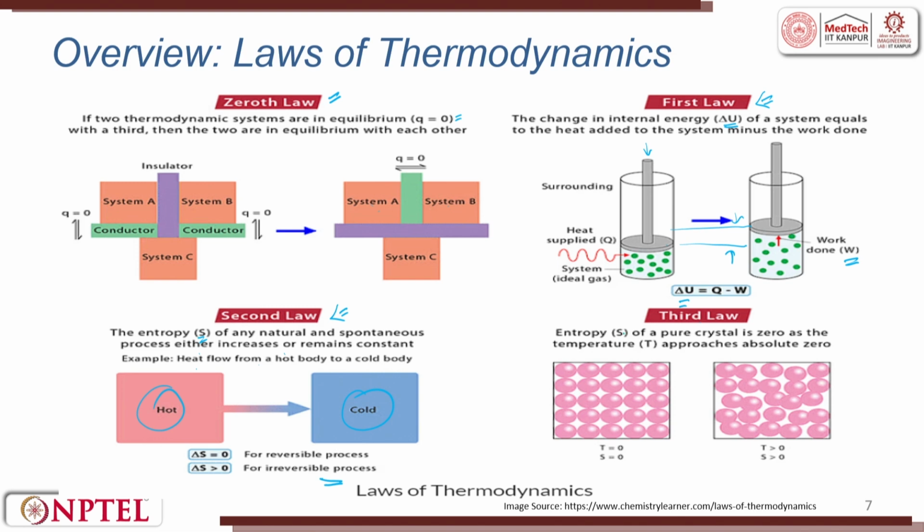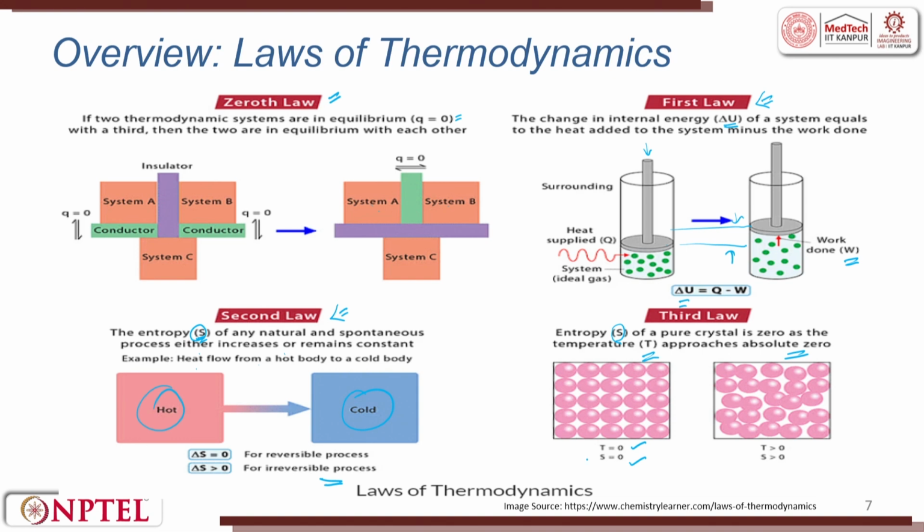The third law is the entropy S. The entropy S of a pure crystal is 0 as the temperature T approaches absolute 0. When T equals 0 and S equals 0, it looks like this. That means to say it is all occupying a fixed location and it is a pure crystal. So, S of a pure crystal is 0 as the temperature T approaches absolute 0.